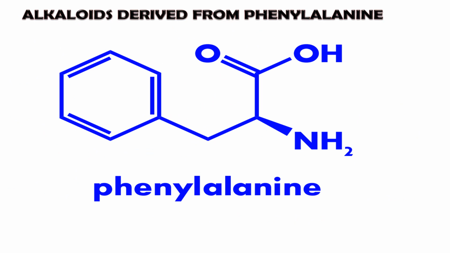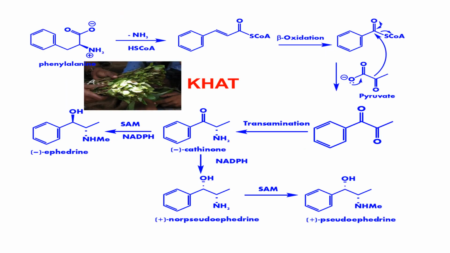So the same is true. An alkaloid derived from phenylalanine is also there. This phenylalanine is also an aromatic amino acid, which can be used for what? The alkaloid generation. Do you know khat? Khat is especially known here, and this khat can have what? An alkaloid in its leaf, having hallucination effects on humans. So this khat also has an alkaloid which can originate from phenylalanine.